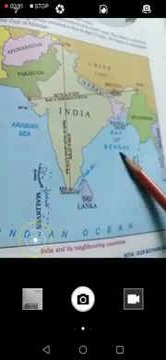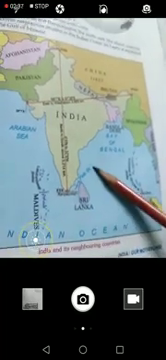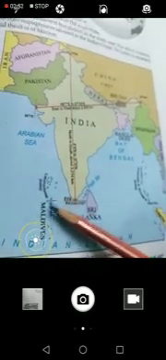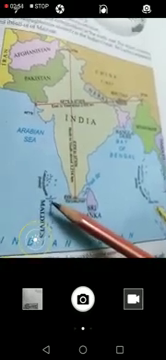In the western area there is the Arabian Sea, in the eastern area the Bay of Bengal, and in the south the Indian Ocean. So it is covered with water from the three sides, especially the South Indian areas. These dots you see here are the islands, and very few people live on these islands.